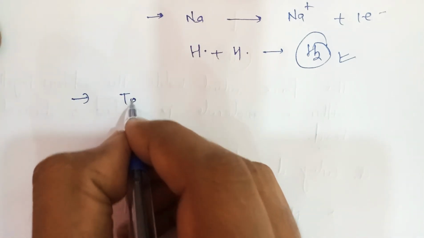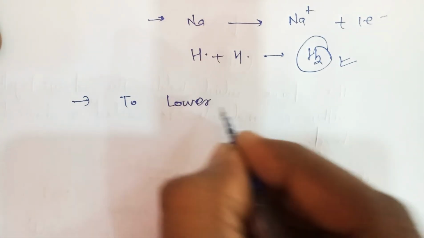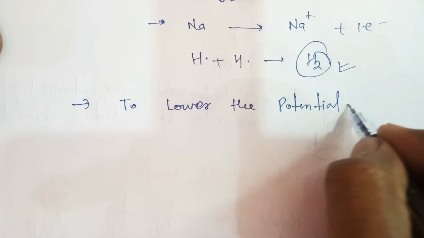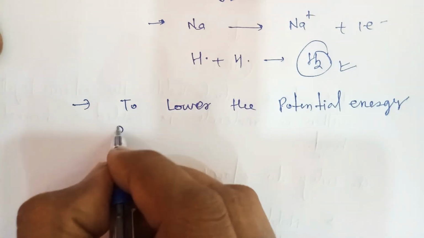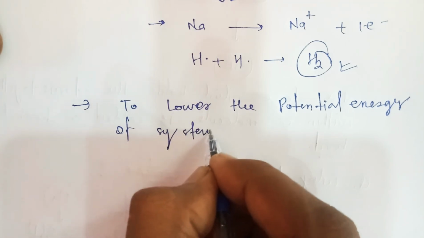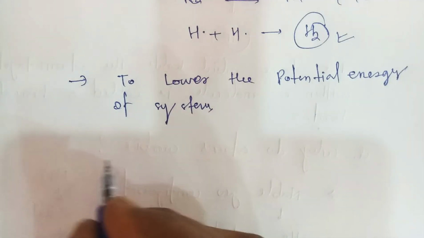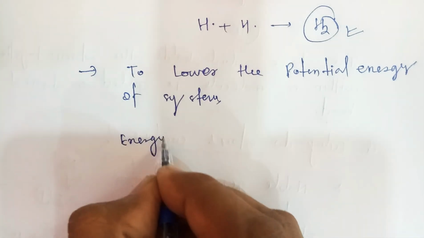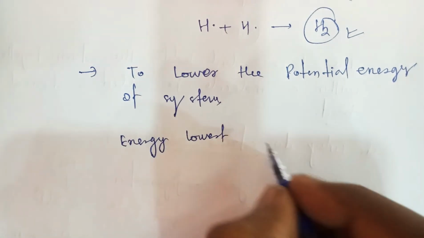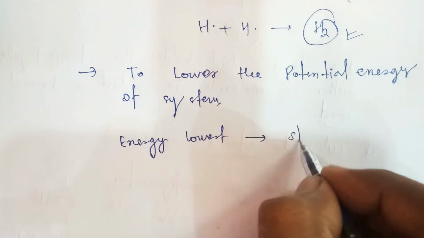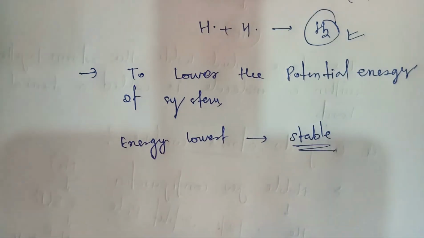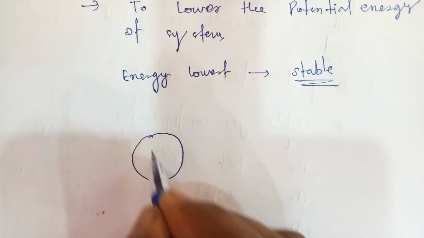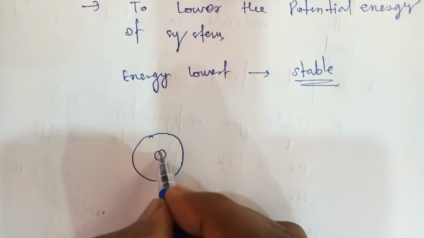to lower the potential energy of the system. If the potential energy is lowest, suppose a system has the lowest energy, that means the system is stable. So suppose we have taken two atoms, atom A and atom B.